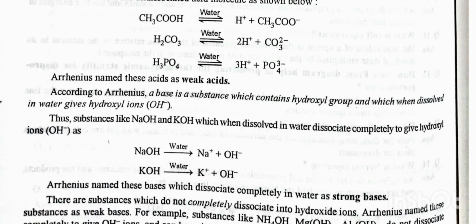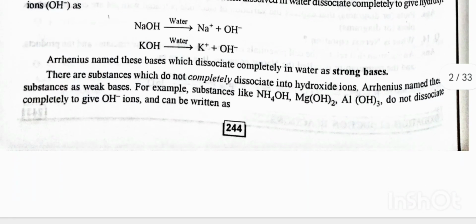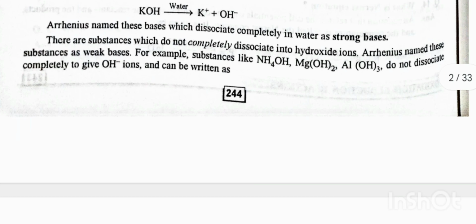According to Arrhenius, a base is a substance which contains hydroxyl group and which when dissolved in water gives hydroxyl ions. Substances like NaOH and KOH, when dissolved in water, dissociate completely to give hydroxyl ions, OH-, as NaOH gives rise to Na+ plus OH-. KOH gives rise to K+ plus OH-. Arrhenius named these bases which dissociate completely in water as strong bases.